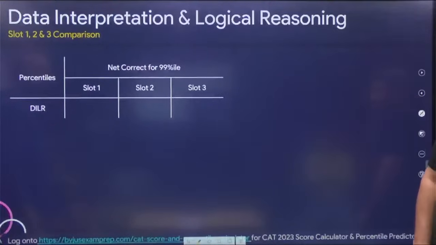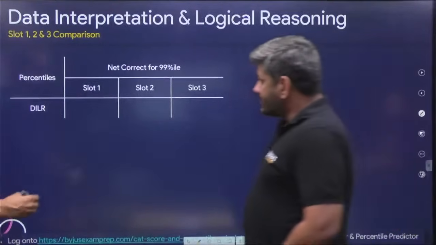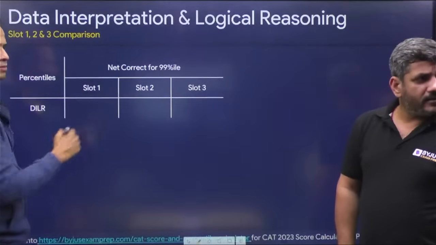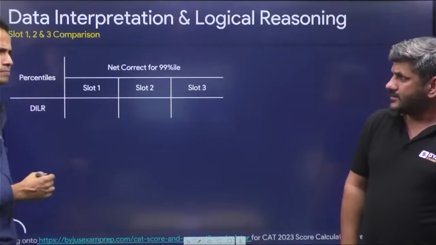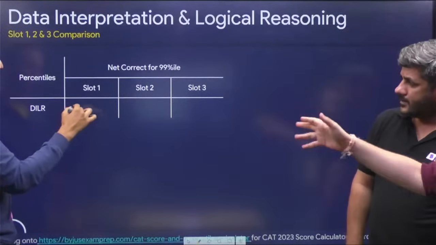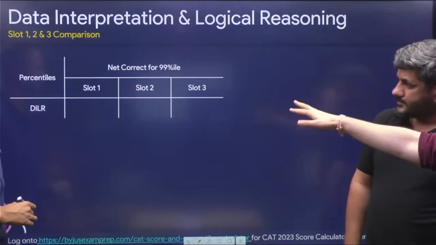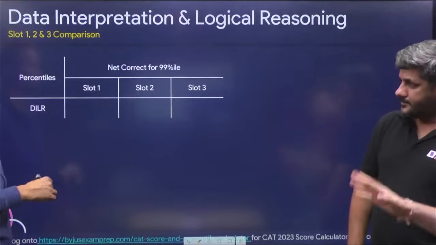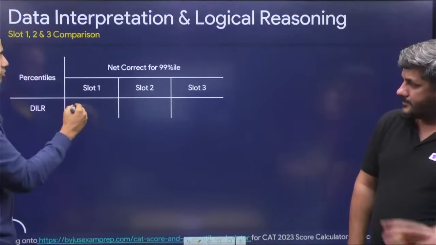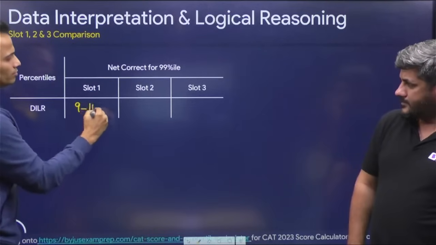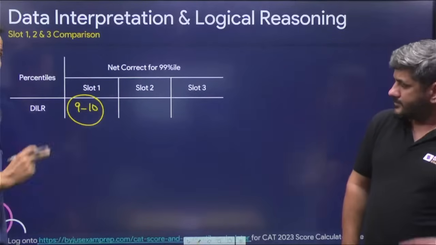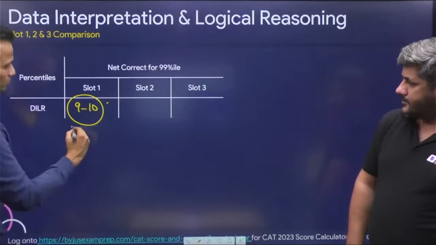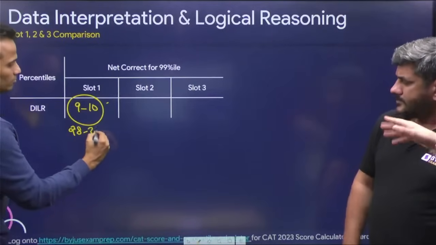Okay. So net correct for 99 percentile, I think slot 1 should be around 8 to 9. Last year we were saying that overall it was around 33. This year, on slots 1 and 2, you can reduce 1-1.5 questions. You should say probably 28, 29, could be lower right now, but I'll say 28 to 30 for slot 1 and 2. That's 9 to 10 questions, or we could say 28 to 30 as score. And similarly slot 2 I think we are saying more or less the same.